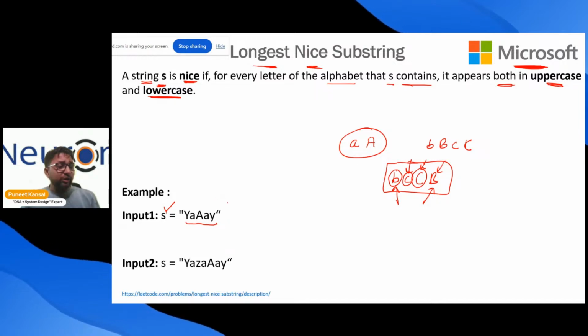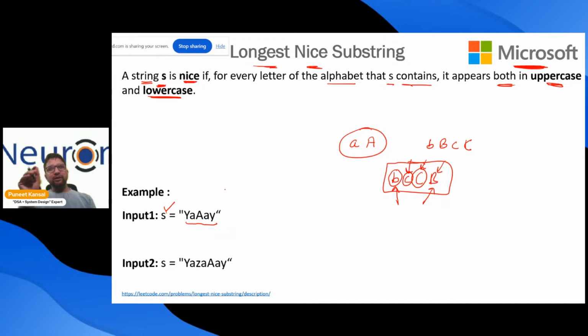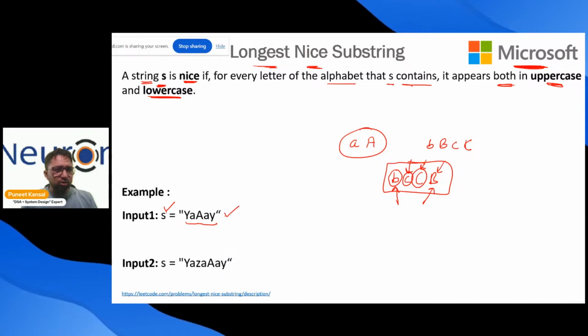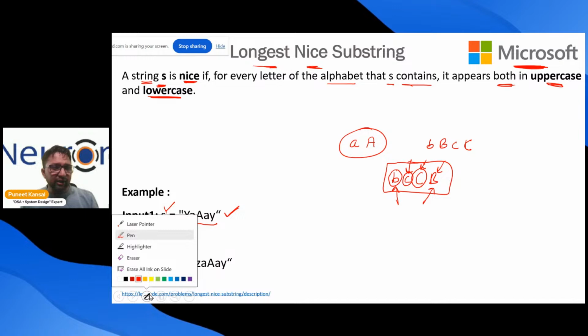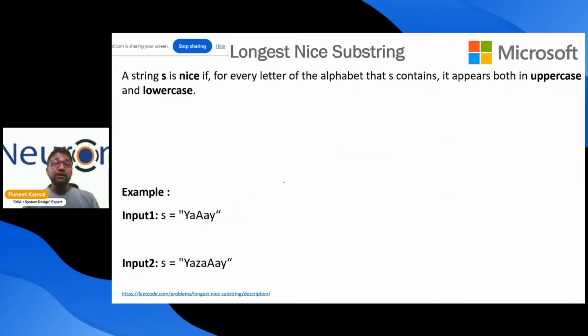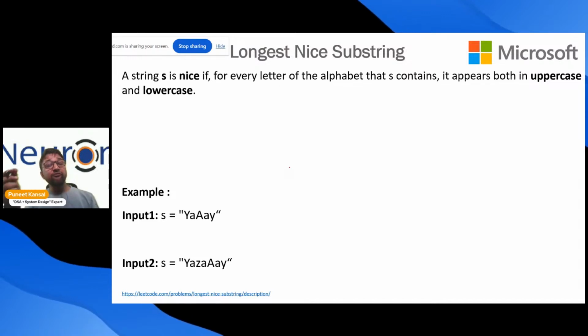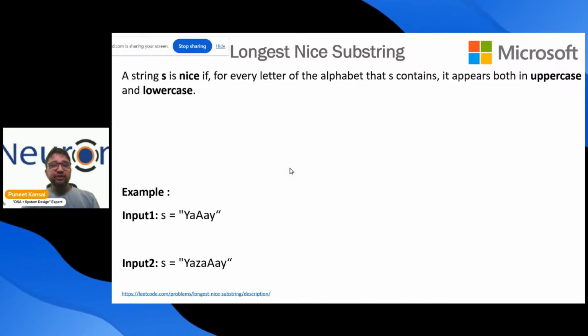For example, can you tell me, please reply in the chat box. That is the only prerequisite for these sessions. You need to think and reply. Can you tell me if this string is nice or not? This S string or any substring in it, nice or not? Yes or no? Please reply. That is the only prerequisite for these sessions. From my 12 years of experience, I believe that every mentor should ask questions to students. That is the only way to transfer knowledge. If we keep speaking, that will not work.